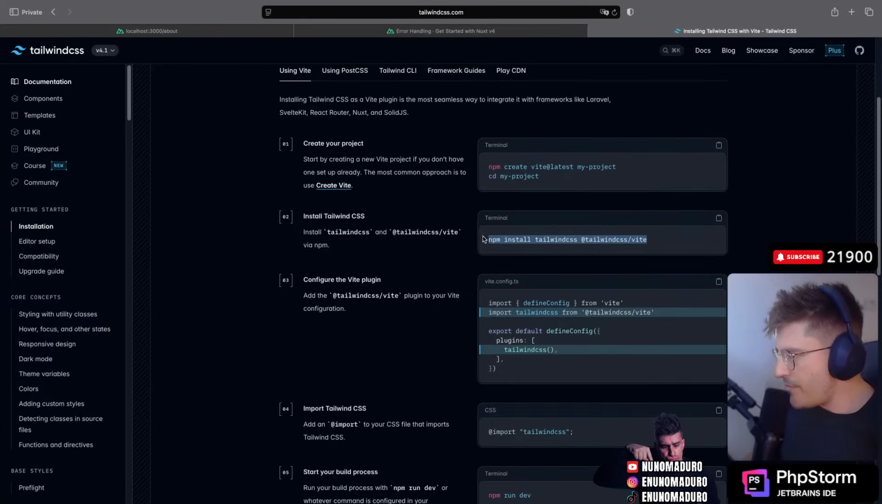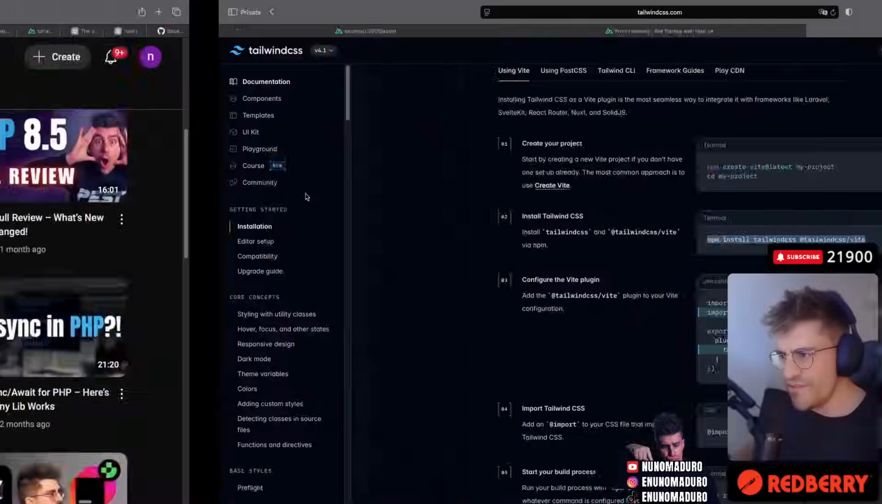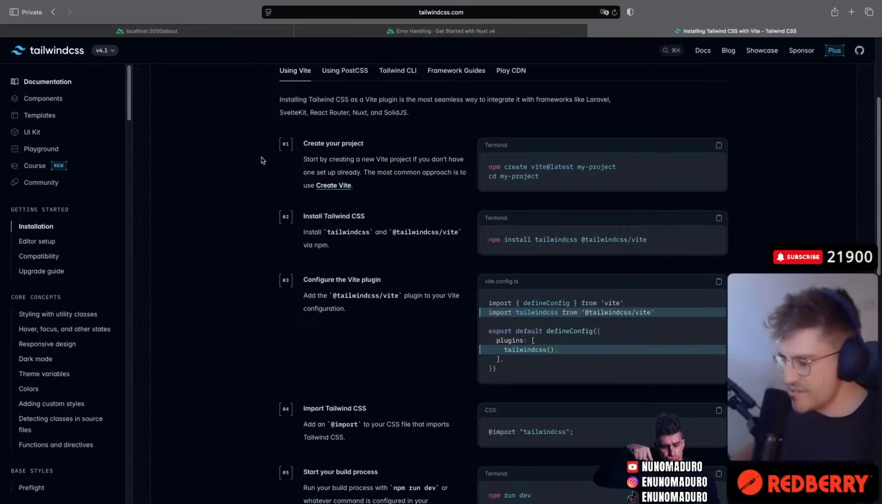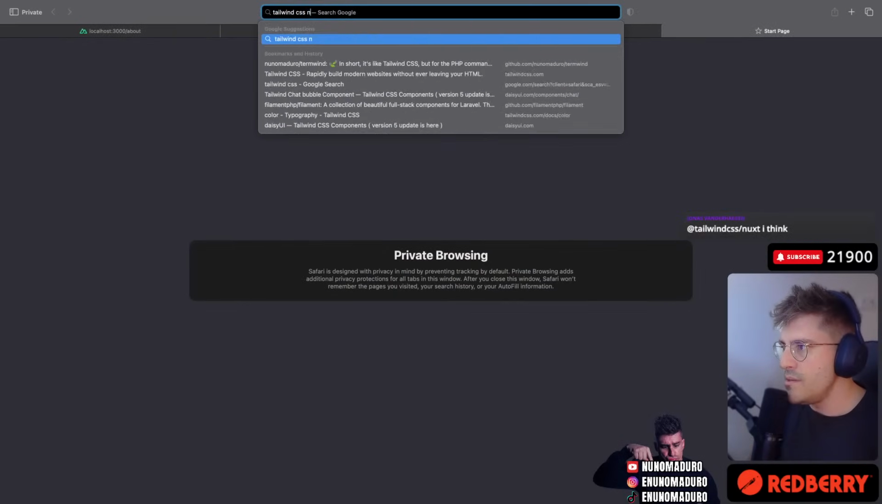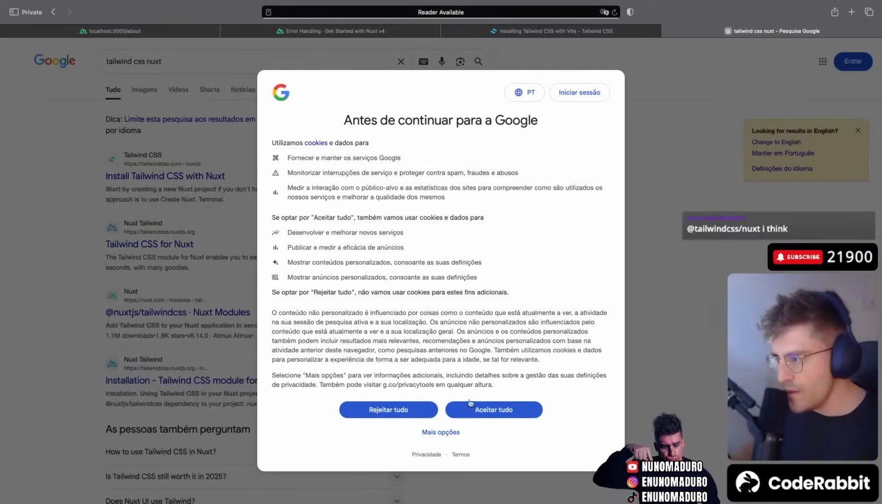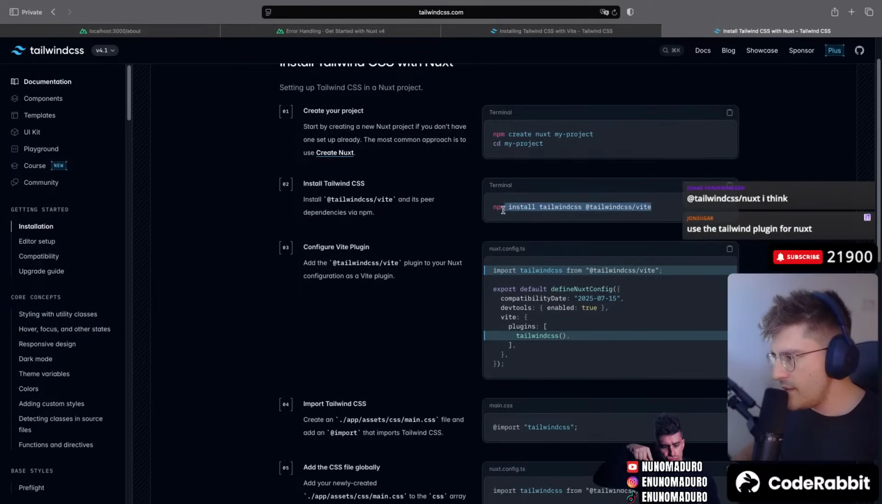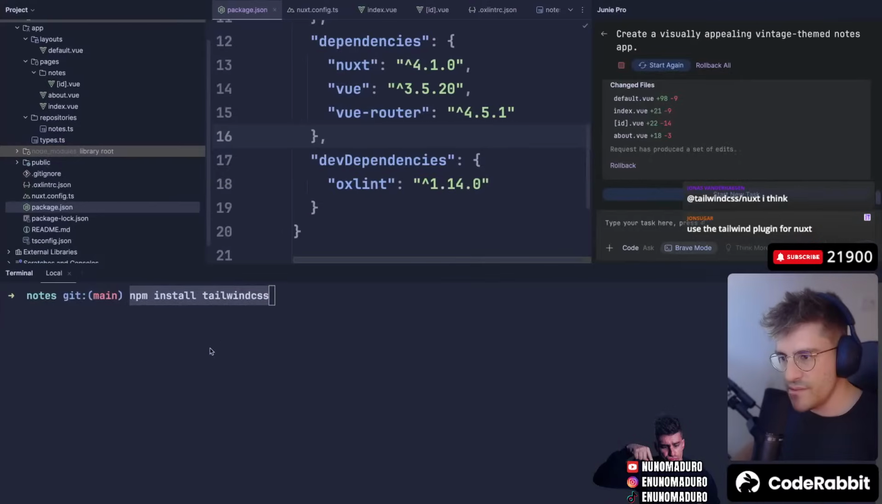Okay, we need to type npm install tailwindcss, and then it asks, are you using Vite? I don't even know, dude. That's how dumb I am. Is this thing using Vite or something else? Let me see. Tailwind CSS, Nuxt. Oh, perfect. Tailwind literally has documentation for Nuxt. It is using Vite, as expected. Okay, let's type this.